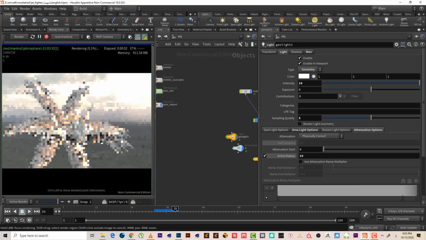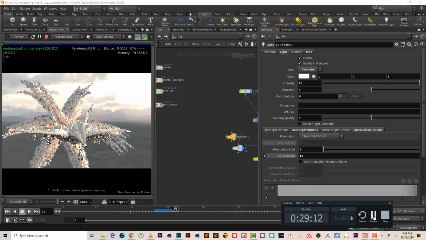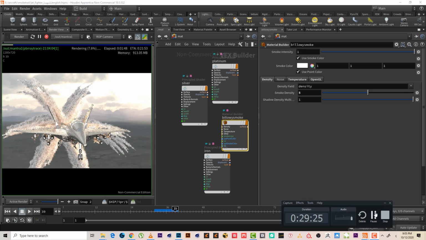And if you'd like to add more color or lighting, you can increase the intensity here. Okay guys, and I think this is the result, but of course it's just the beginning of the render, so I think it will take more time to be ready.